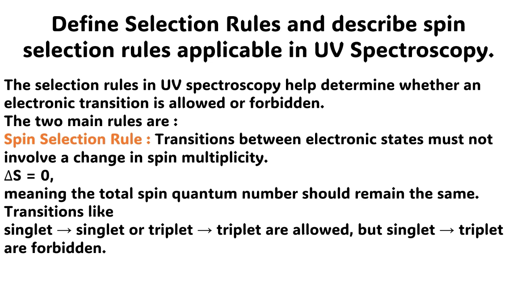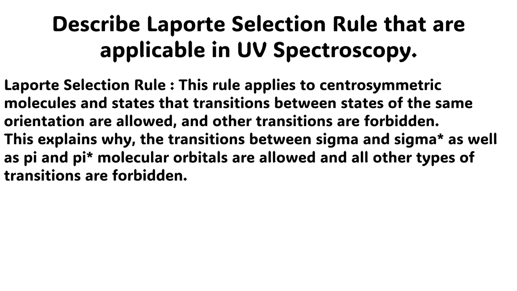The two main rules are: spin selection rule, transitions between electronic states must not involve a change in spin multiplicity. Delta S is equal to 0, meaning the total spin quantum number should remain the same. Transitions like singlet to singlet or triplet to triplet are allowed, but singlet to triplet are forbidden.